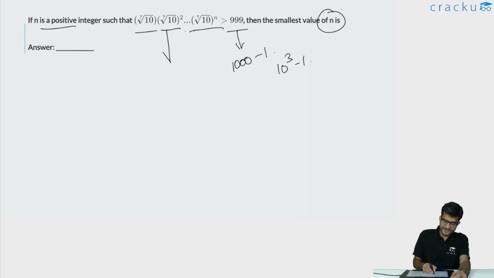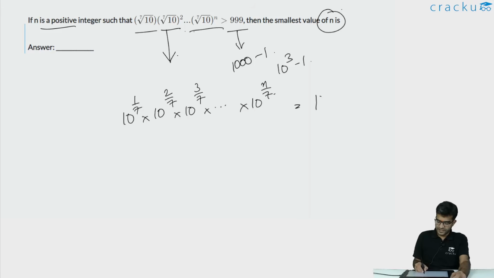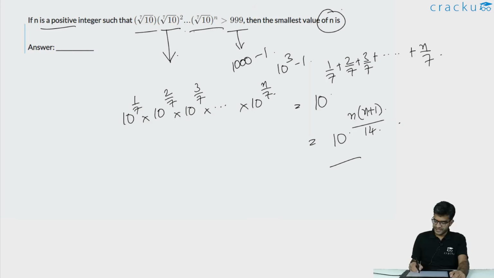Now if you are looking at the left hand side, this is 10^(1/7) × 10^(2/7) × 10^(3/7) × ... × 10^(n/7). This is equal to 10 to the power 1/7 + 2/7 + 3/7 + ... + n/7. This can be simplified to equal 10 to the power n(n + 1)/2 divided by 7. So this is 14. We want this to be greater than 999.